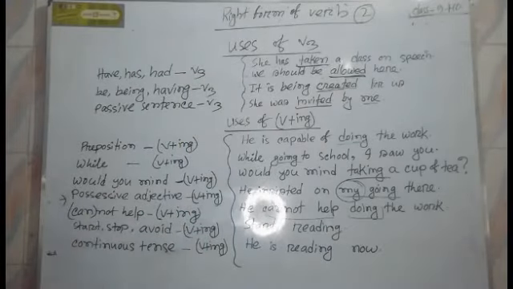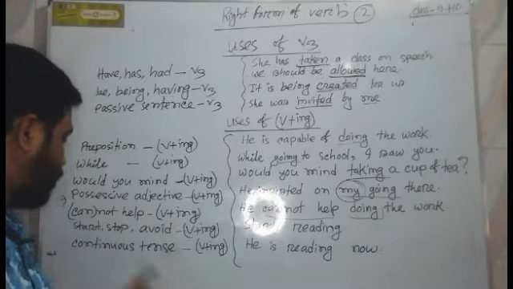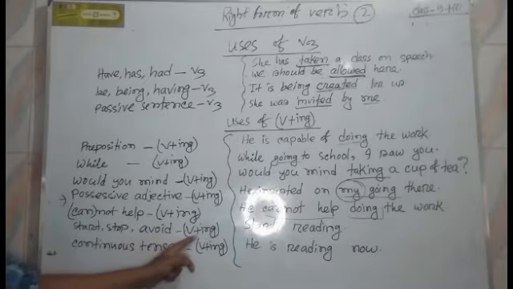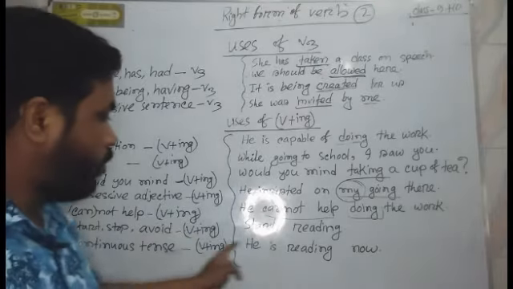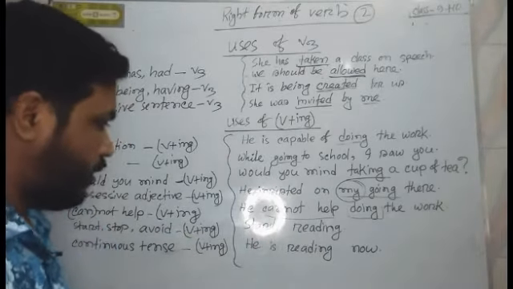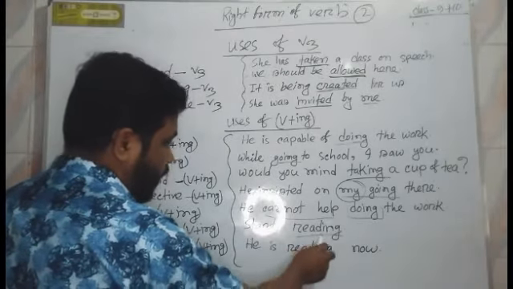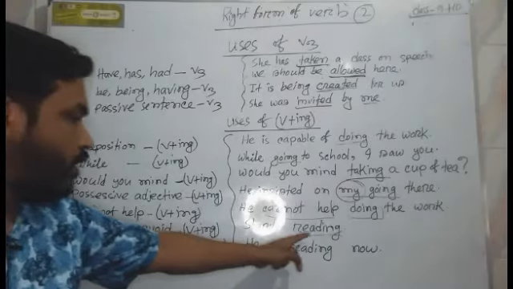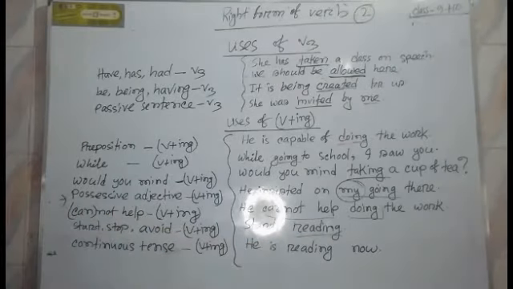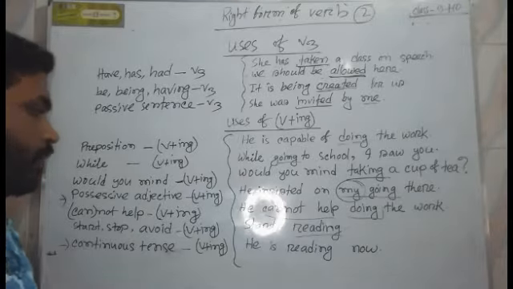We know there are some words like start, stop, avoid. If these words are used before a verb, the verb will be verb plus ing. Look at the example. Start reading. Here reading is used because it is used after start. And the last rule is very important because in every continuous tense we use verb plus ing.